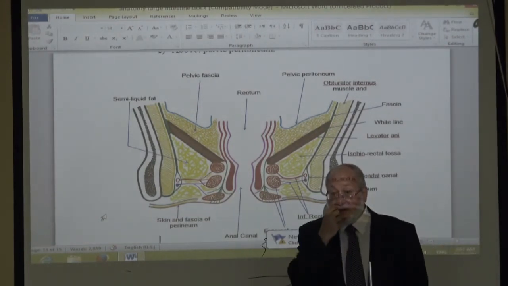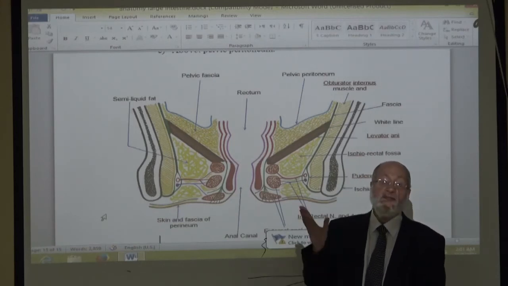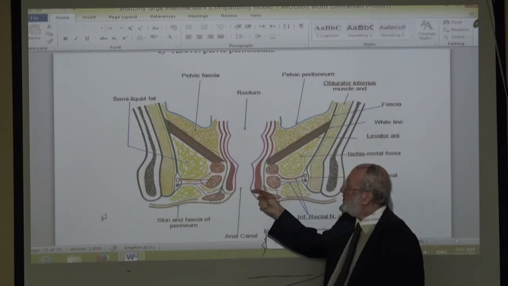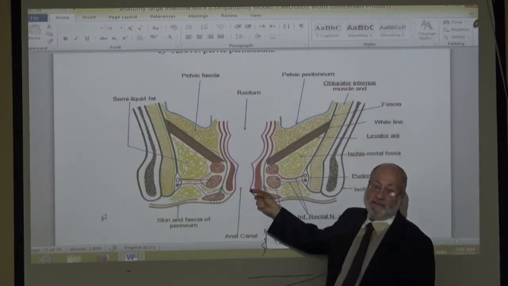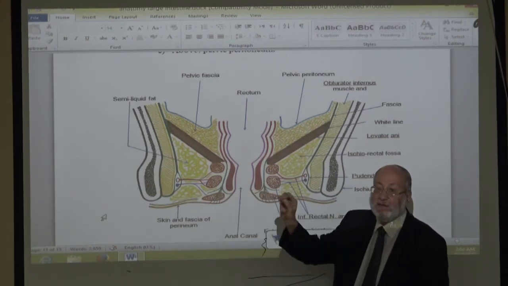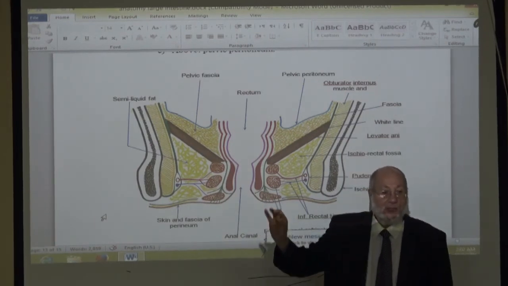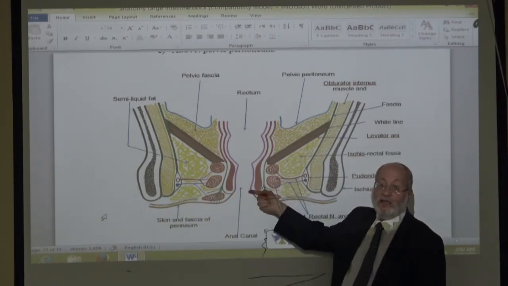The tendon or the fascia, what is the color? White. This slip medially attached to the mucosa gives the mucosa the white line, which is called Hilton's white line. This is the cause of the white line in the lumen of the anal canal, in the mucosa.